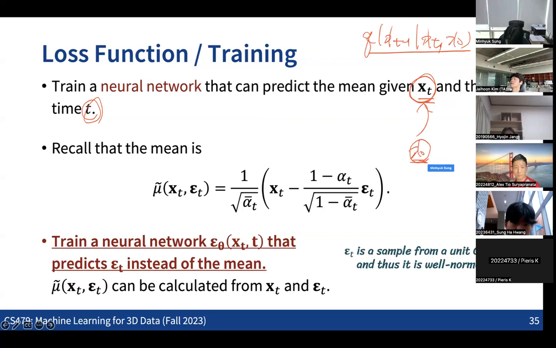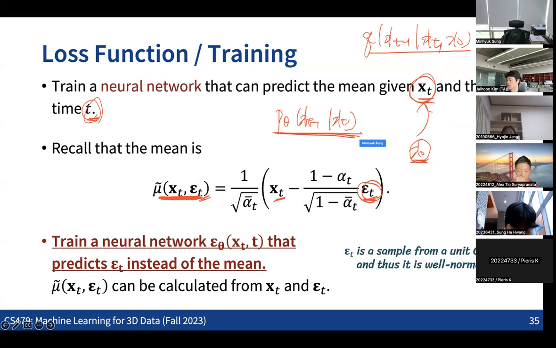Or the other way around, instead of getting x0, we can just get the epsilon t which results in xt from the x0. So if, given xt and the time step t, we can predict the epsilon t that results in xt, then we can compute the mean. This defines the reverse process from xt to xt minus 1, so this becomes the mean over this reverse process. That's what we are going to do.